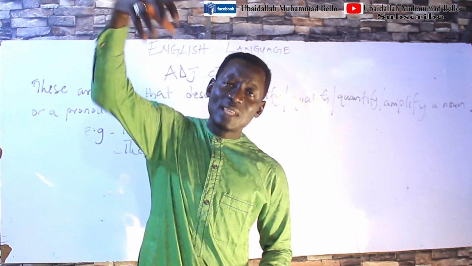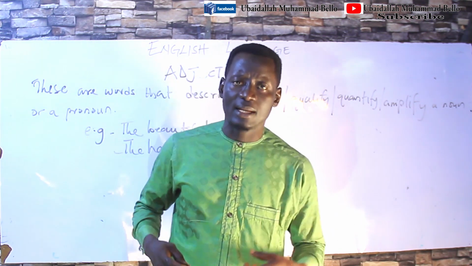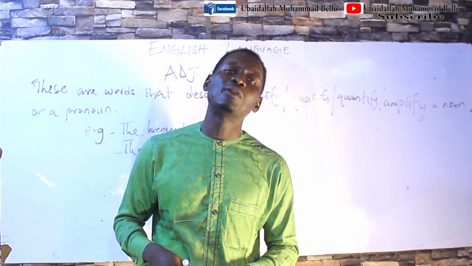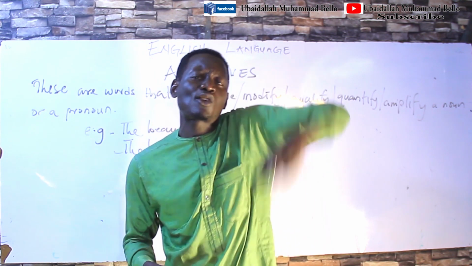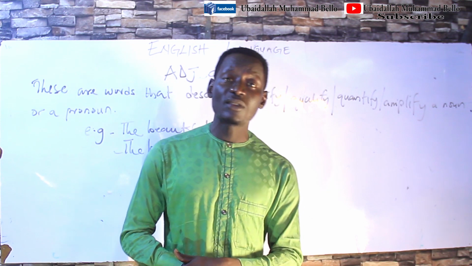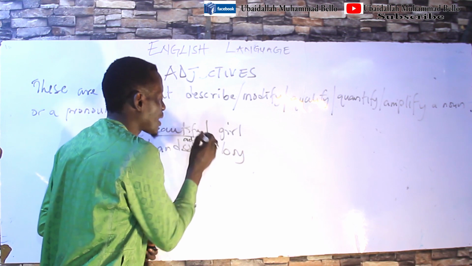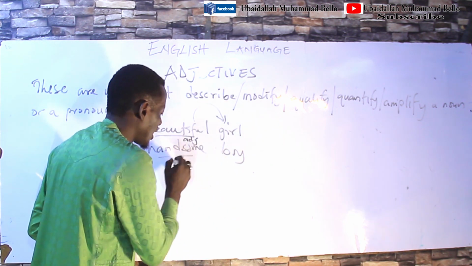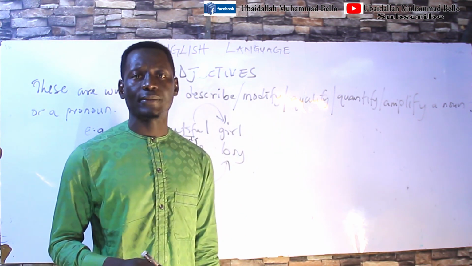That means the words ugly, beautiful, or handsome in question can each be used as an example of what we call an adjective, because they are describing nouns. Girl is a noun. Boy is a noun. If you say beautiful girl, this beautiful is an adjective because it is qualifying the girl. If you say handsome, it's also an adjective because it qualifies the boy.